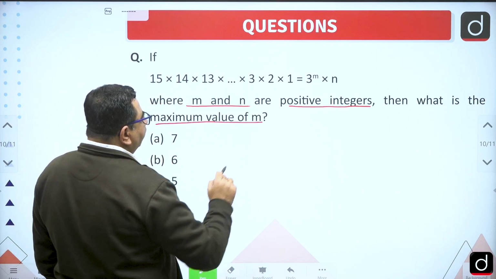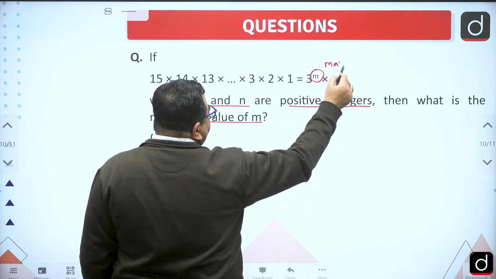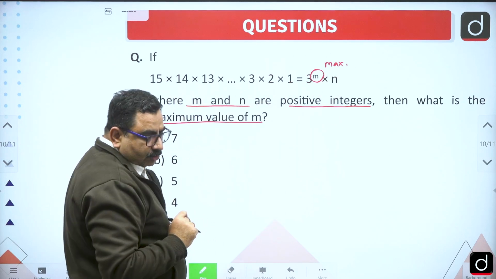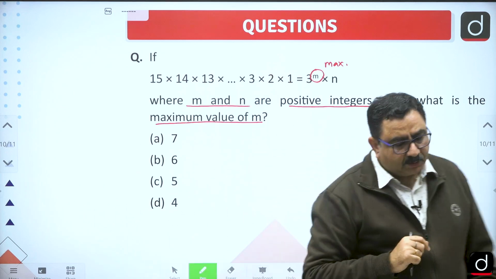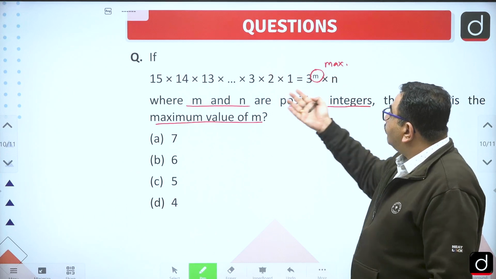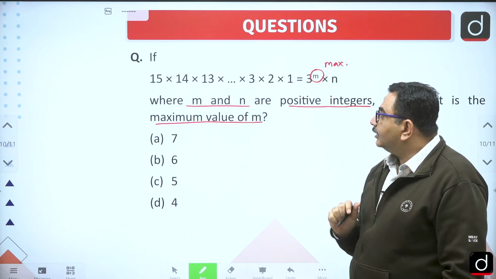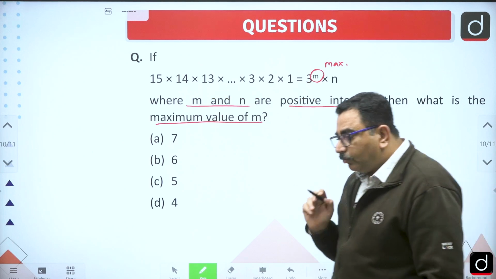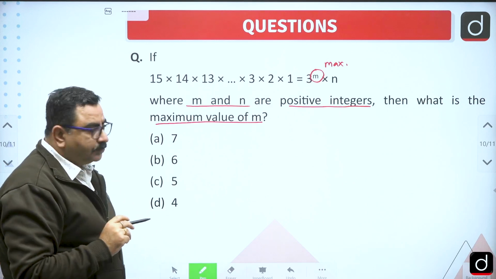So we have to find the maximum power of 3 I can take out of this particular expression. How many powers of 3 can I take out of this expression?